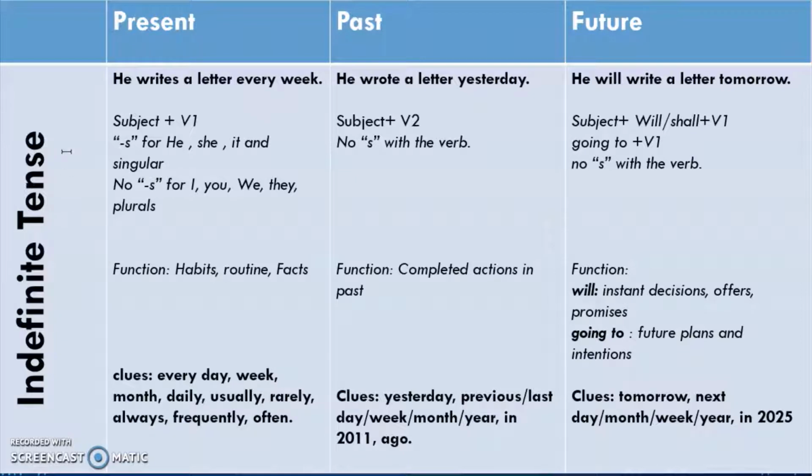इसको हम simple tense भी कहते हैं. For example, simple present tense, simple past tense and simple future tense. और हम इसको indefinite tense भी कहते हैं. So हम इसको इस तरह पढ़ेंगे: present indefinite tense, past indefinite tense और future indefinite tense. तो सबसे पहले हम प्रेजेंट पे आ जाते हैं. जो सैम्पल सेंटेंस है वो टॉप पे है.